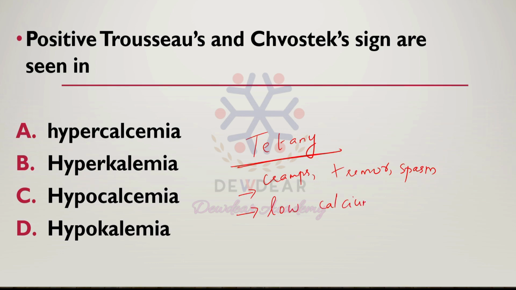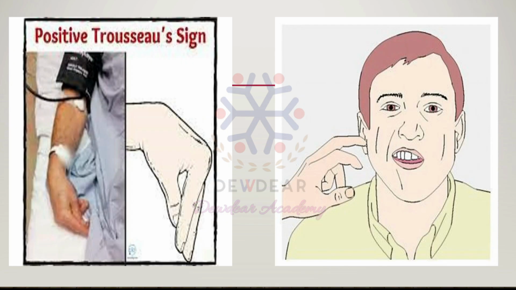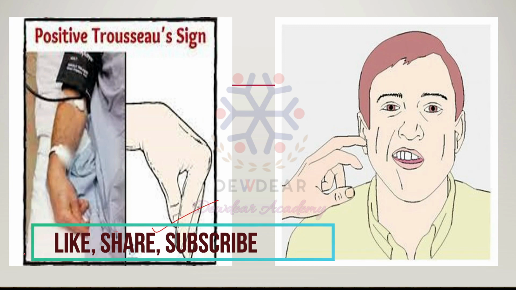In case of low calcium levels, in case of tetany, the two important signs seen are Trousseau sign and Chvostek sign. What is Trousseau sign? It is the carpopedal spasm caused by inflating the BP cuff to a level above systolic pressure for about 3 minutes.